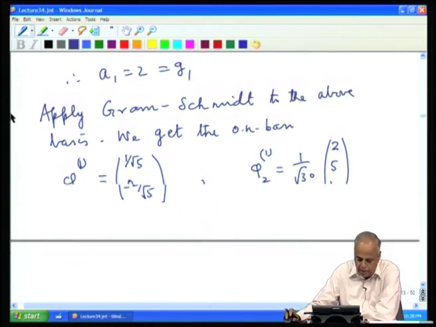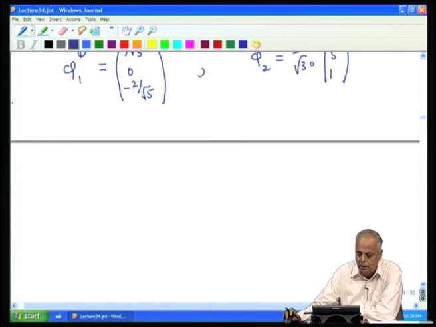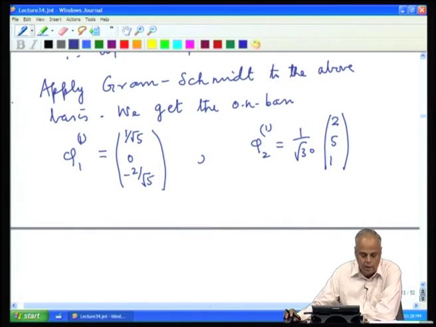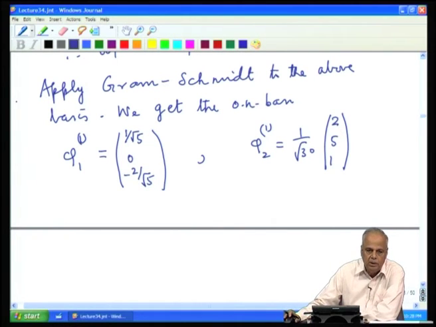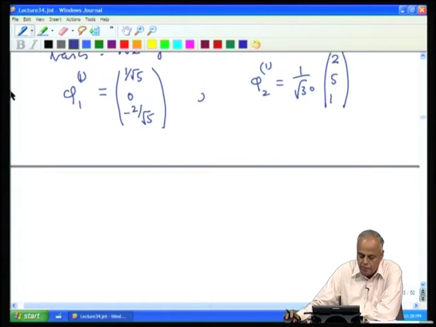So, we get the 2 eigenvectors corresponding to the eigenvalue lambda 1 equal to 2, and algebraic multiplicity is 2, geometric multiplicity is 2, we get 2 orthonormal eigenvectors.